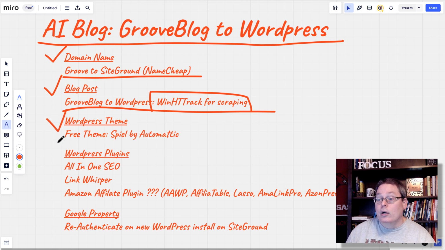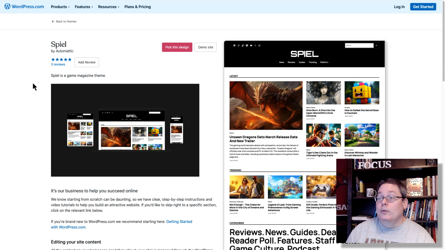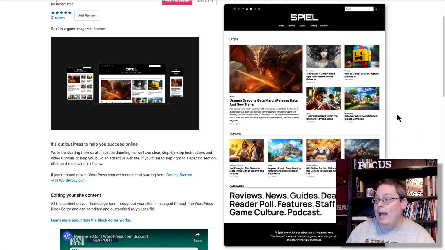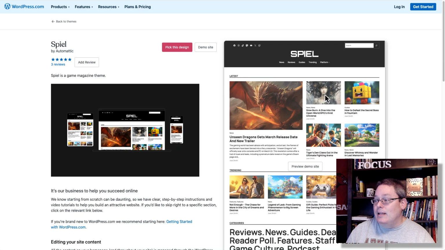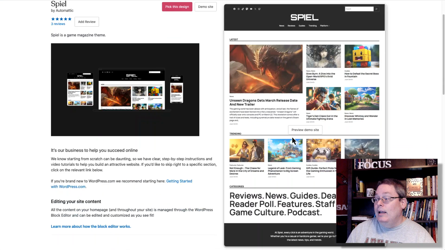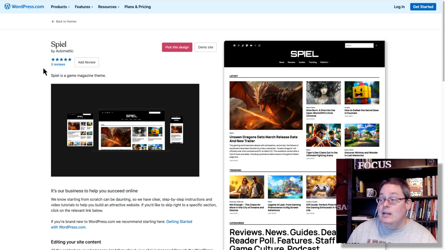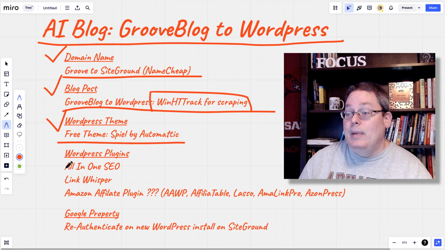Then I'm going to need a WordPress theme. I'm going to be using a free theme. I found Spiel by Automattic, and this is over on WordPress.com. I really like this layout. It looks very similar to what I have now, with basically just these images, and I want these images to stand out. And I want it to be very clean and simplistic. So I'm going to try out this theme getting started. So you're going to be able to see all that.